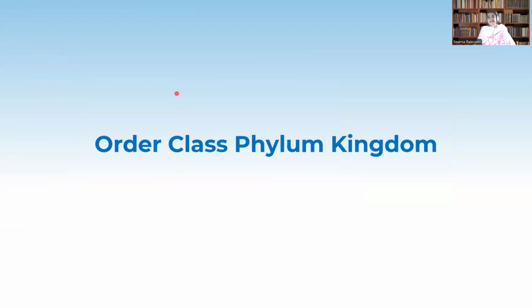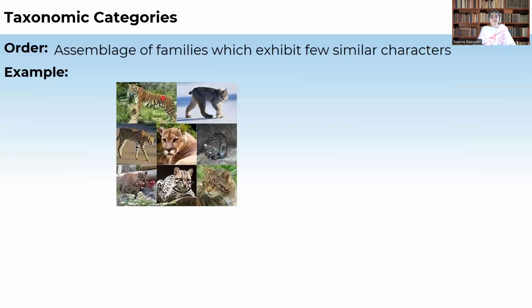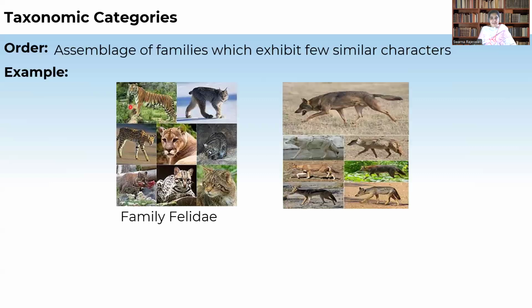So now order, class, phylum, kingdom. What is order? It is an assemblage of families with some similar characters. So families with similar characters, we call it an order. For example, take family Felidae. What are the animals which are included? Tigers, lions, leopards, and even cats. All these are included in family Felidae.